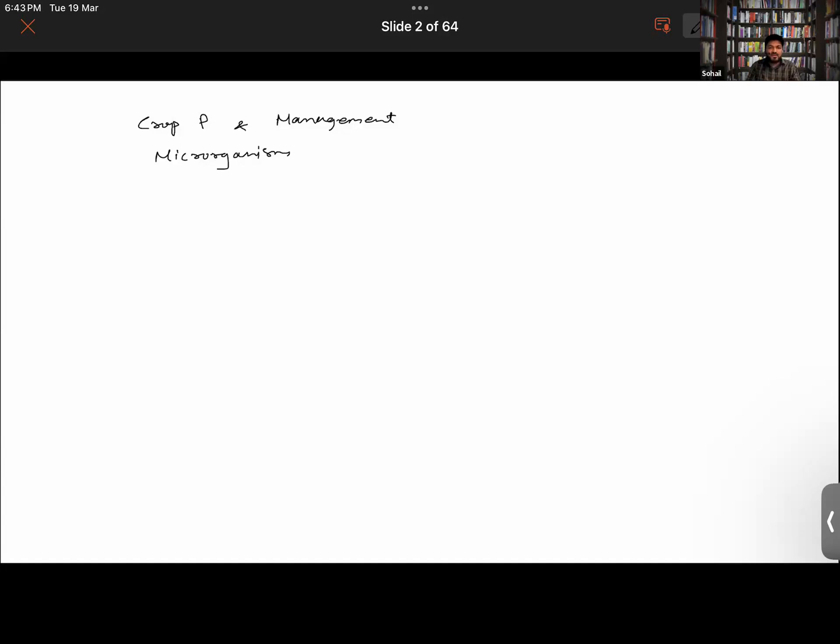And these chapters will help you build your fundamentals, which will help you in class 9th also. Some of the chapters will help you directly in class 9th and class 10th as well. So keeping that in mind, class 8 is really important.